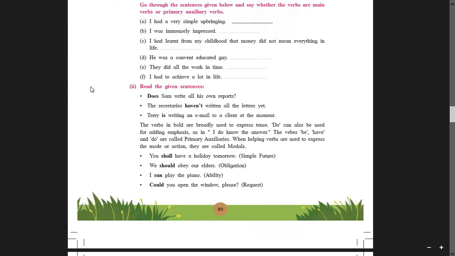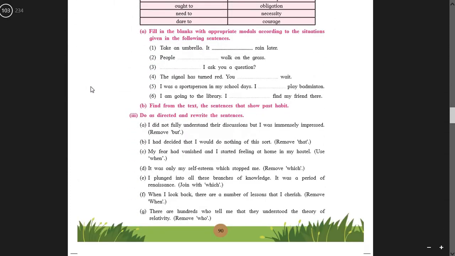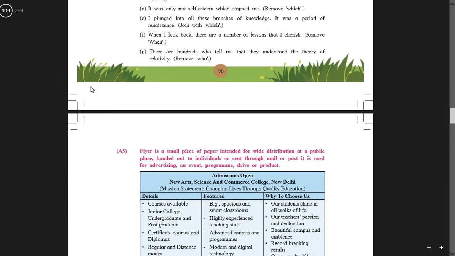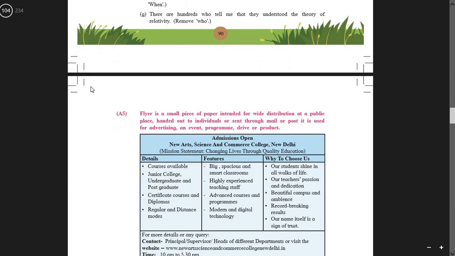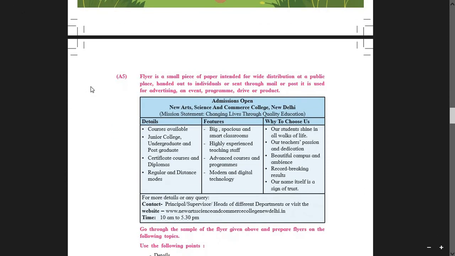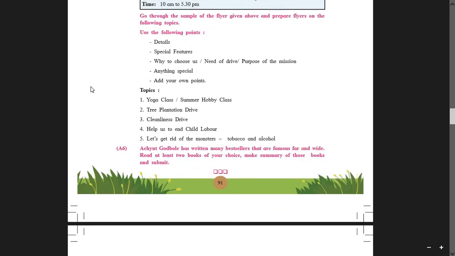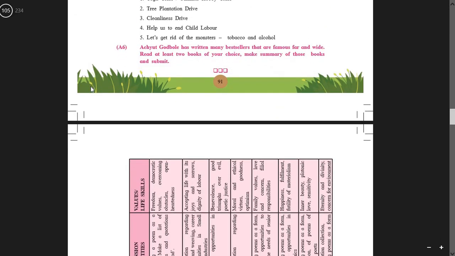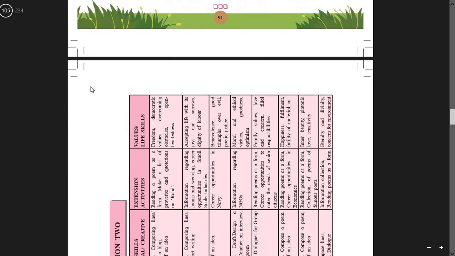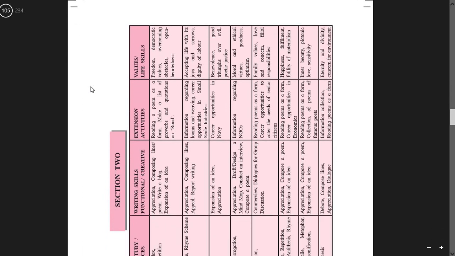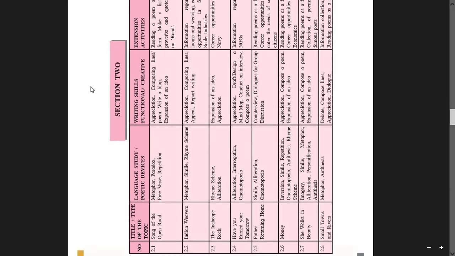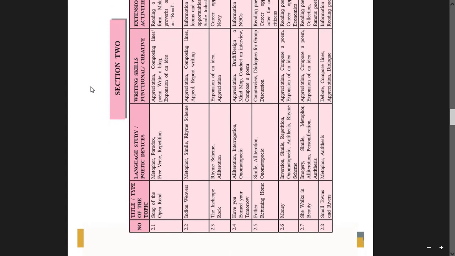Okay, so on this note, students, we come to the end of this lesson, and the good news is this is the last lesson of the prose section. And in the next class we'll meet in the poetry section. I will start with the poem. Okay, so have a nice day. I want you to read this lesson one more time, completely, clearly, loudly. Please read this lesson. Very interesting. You will like it. Okay, and then after this we'll move on to the poems.